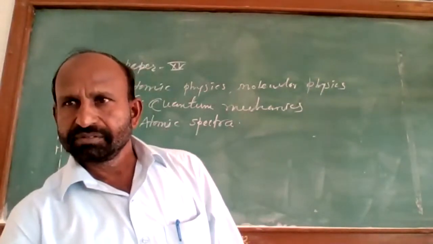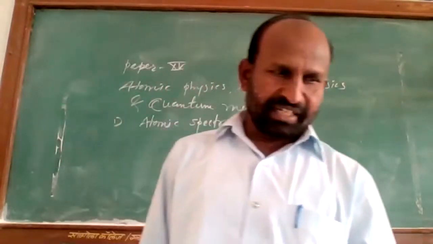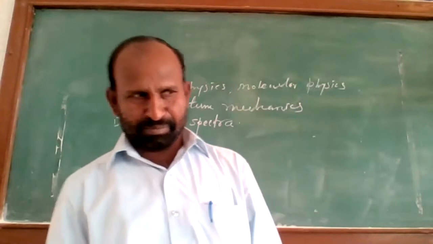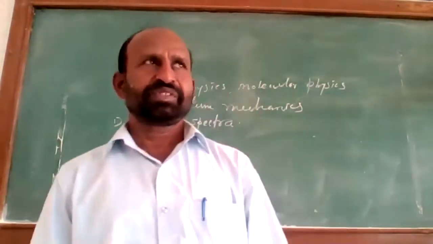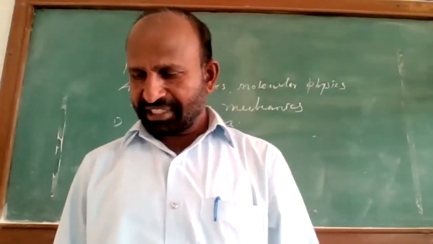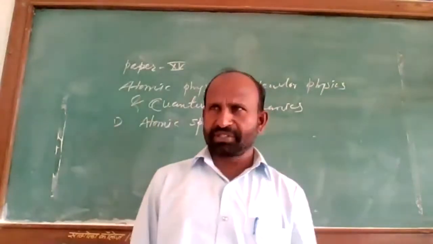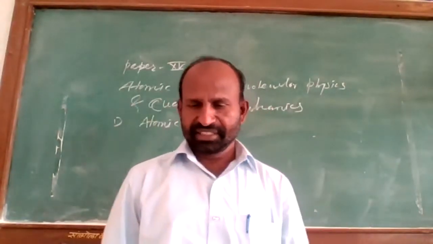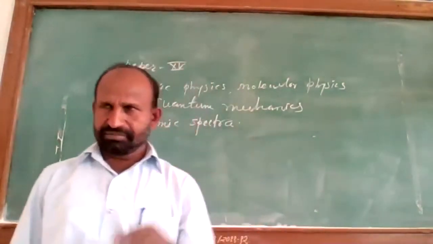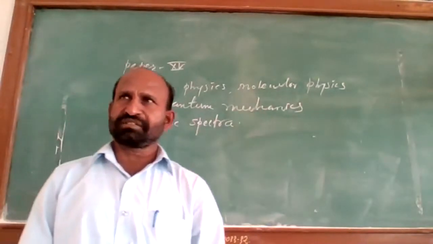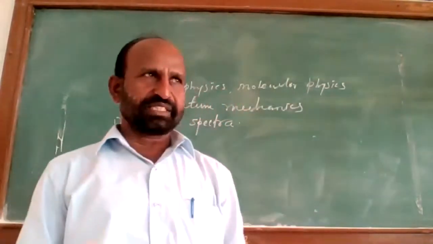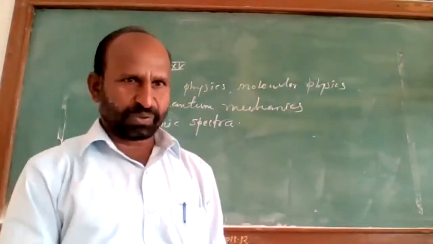Now, spectra, you have already studied about this spectrum: hydrogen spectrum, helium spectrum, sodium spectrum. Whenever the transition of the particle takes place from higher energy level to the lower energy level, then the difference of these two energy levels is emitted in the form of photons.